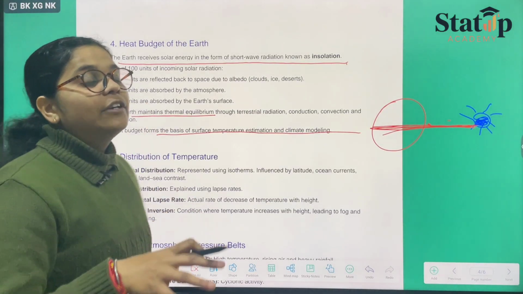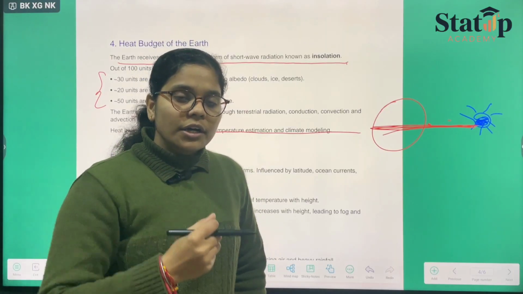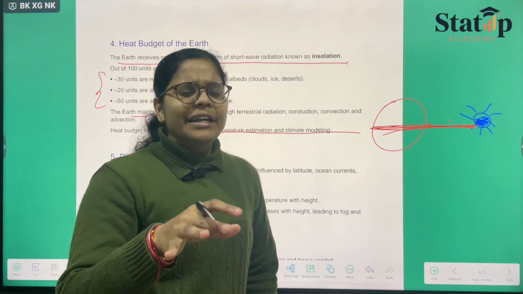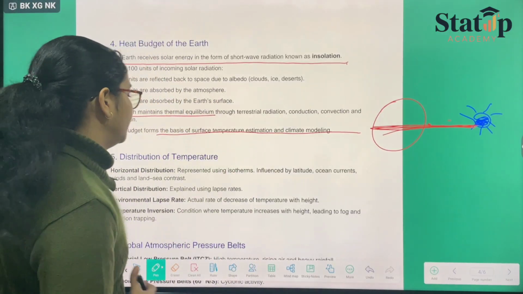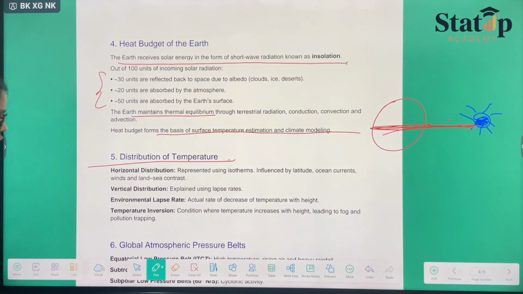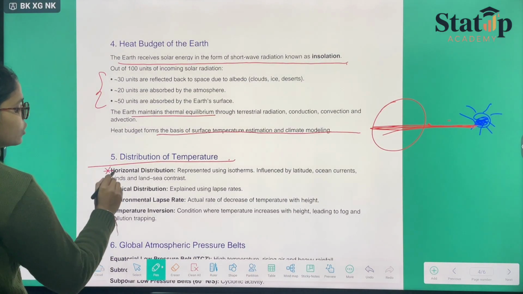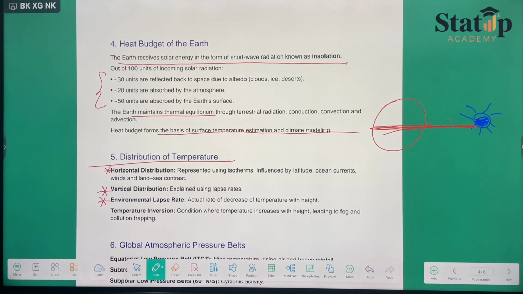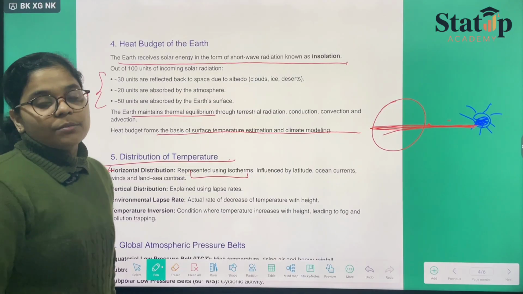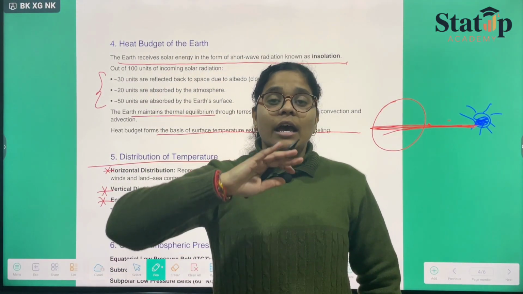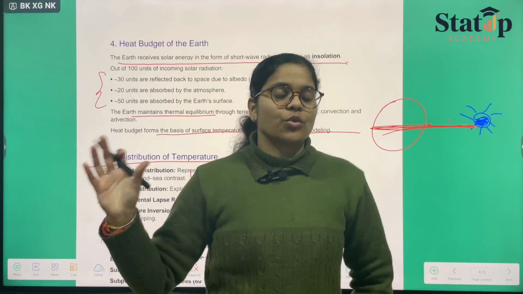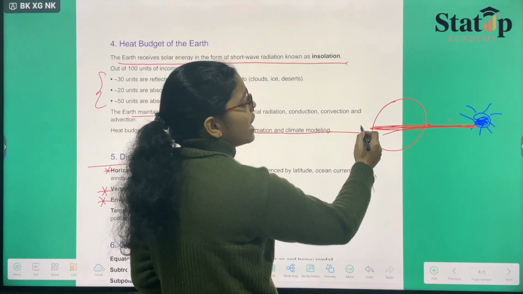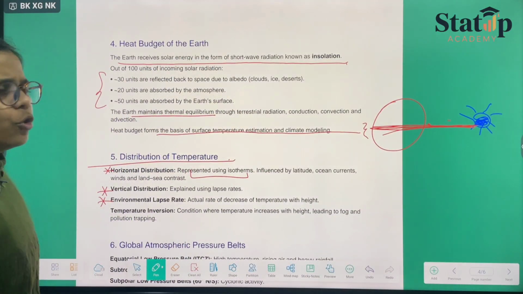If more of the heat is entrapped, the climate would be quite hot. If less heat is entrapped, it will be cold. And if a moderate amount of heat is entrapped, then the climate would be moderate. The next thing we have is the distribution of the temperature. It says there is a different distribution for the horizontal basis, vertical basis, and for the environmental lapse rate. Horizontal distribution can be shown using the isotherms. Isotherms are nothing but lines representing places having the same temperature. So those are known as isotherms, that is, same temperature. These are basically influenced by latitude, as has just been explained. Ocean currents are also there.